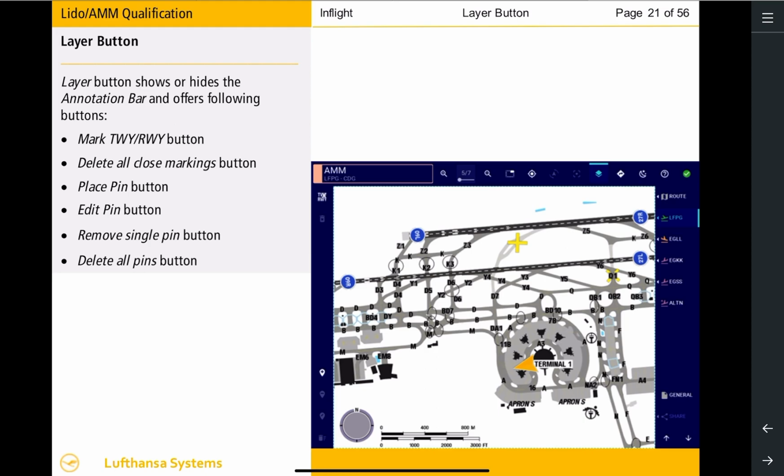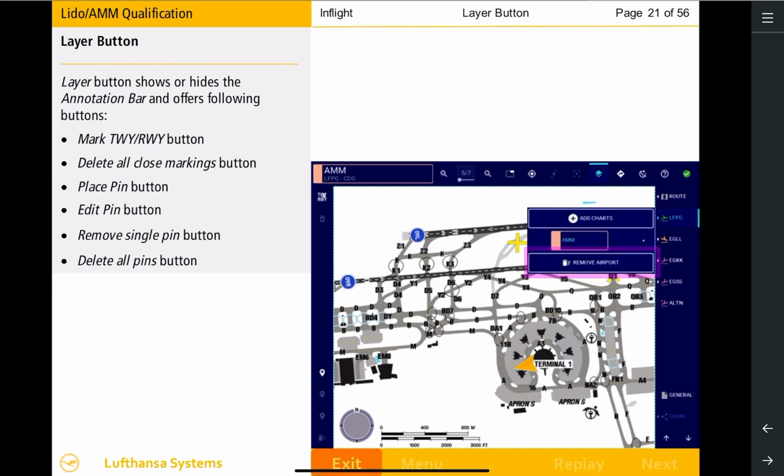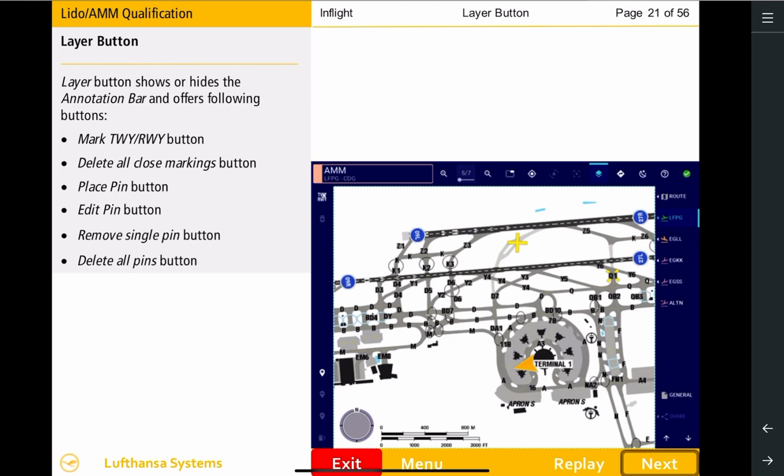Note, pins and their annotations will be removed if the Lido eRoute manual application is shut down or restarted, or if the corresponding airport is removed from the navigation bar through the Remove Airport button via the Airport clipboard. To hide the annotation bar from the display, select the Layer button.